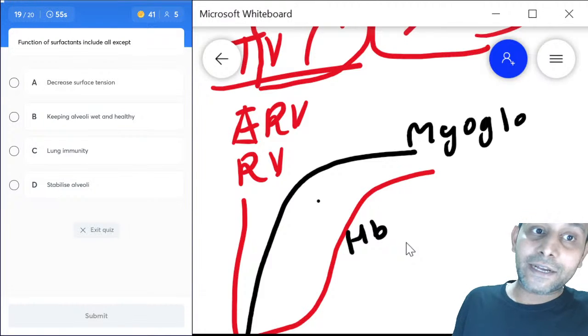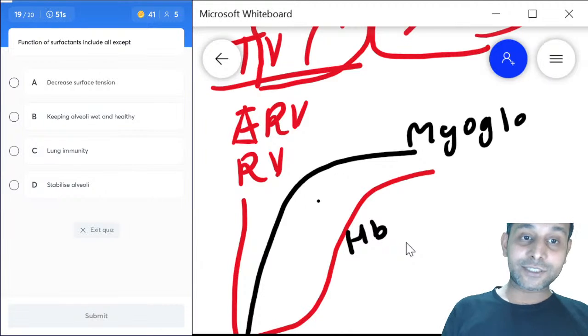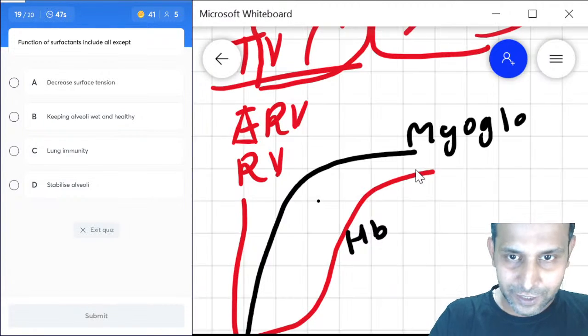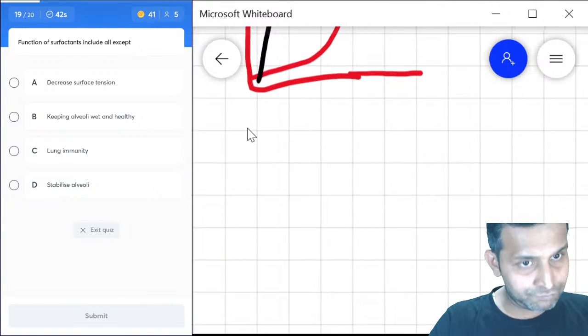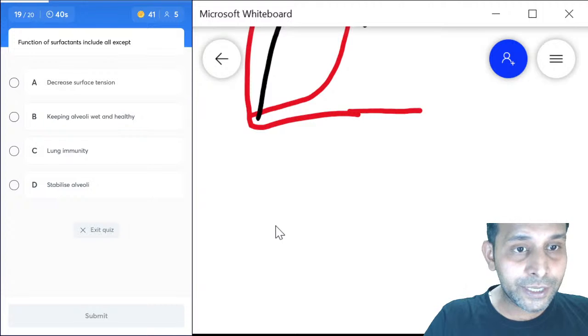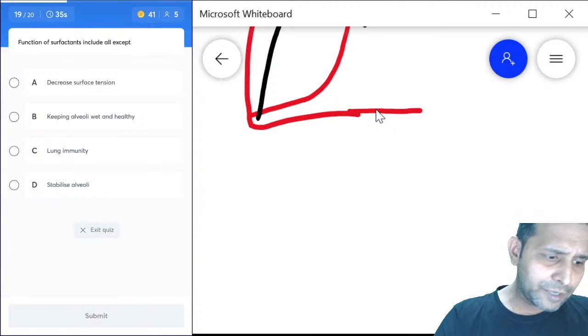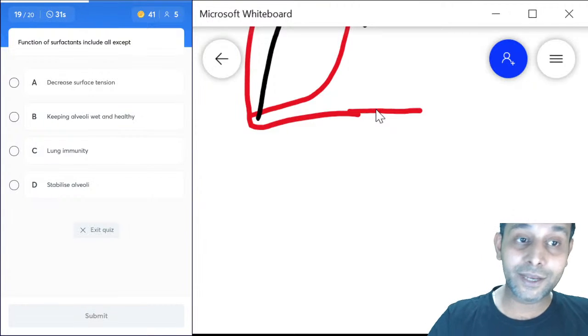Function of a surfactant includes all. Surfactant has all the functions except. Let us look at the options here. Decreases surface tension. Yes, very right. Keeping alveoli wet and healthy. Lung immunity. Yes. Stabilize alveoli. All the options seem right, but one seems a little different: it keeps the alveolar membrane dry and not wet.